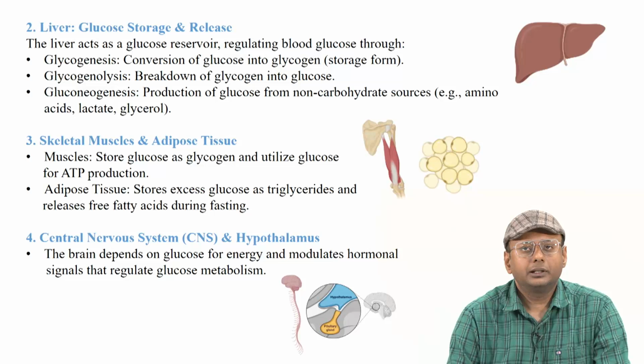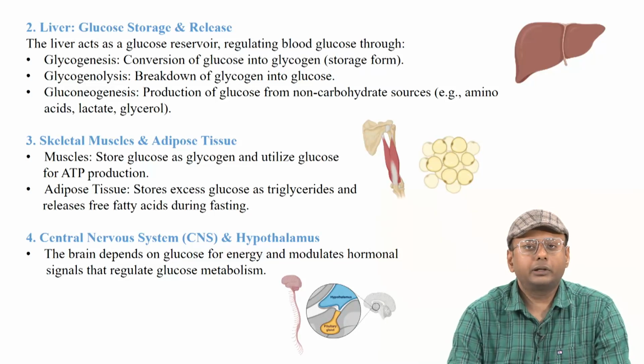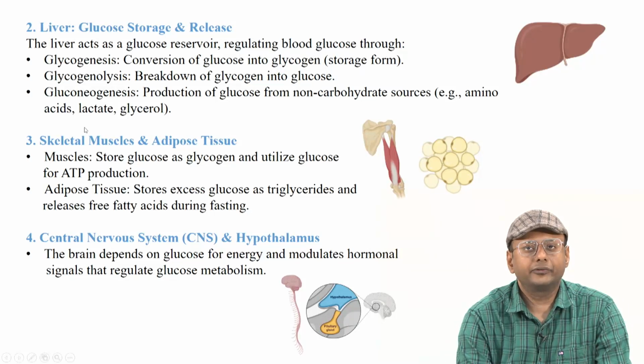So that is why the liver is also very important for glucose storage and release. As you can see, the liver acts as a glucose reservoir. If there is optimum glucose present in the blood, then of course it is utilized by all the cells and tissues.